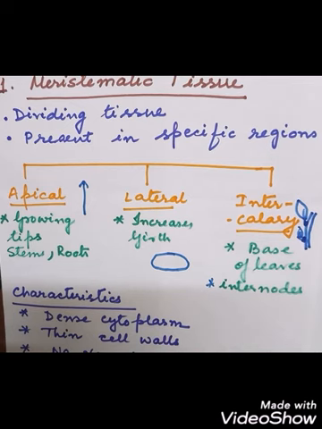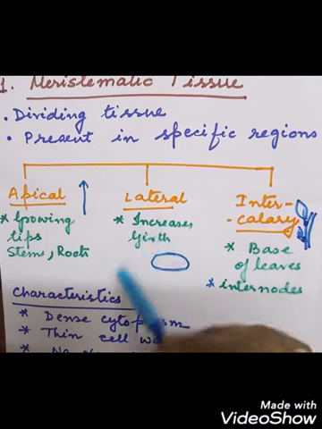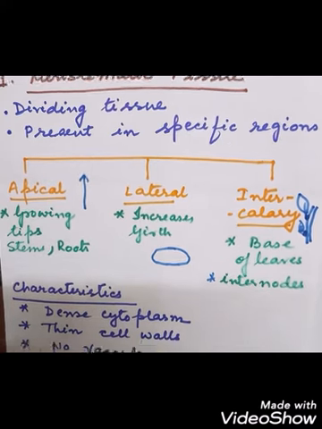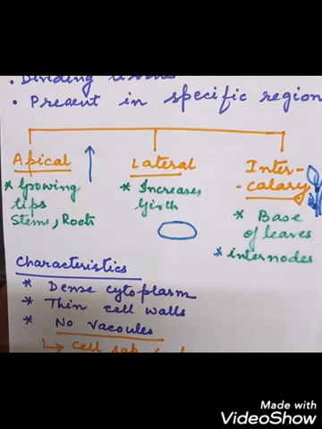So how many types of meristematic tissue do we have? Three types. What are these? Apical, lateral and intercalary meristems. Apical meristems are present in the growing tips, lateral meristems in the trunk sidewise, and intercalary meristems are present at the base of the leaves and in the internodes, that is, the space between the two nodes. Okay, so these are the three types. This is very easy.